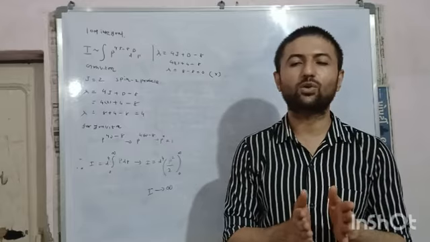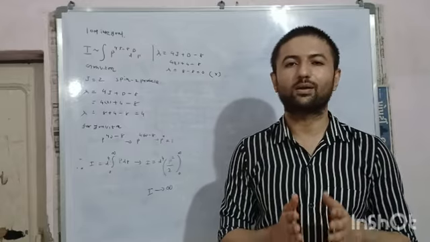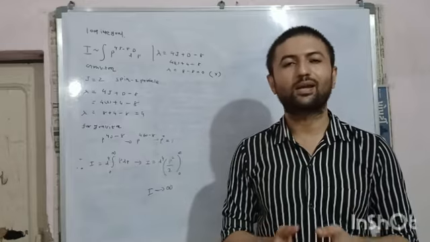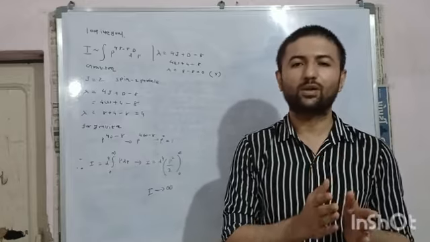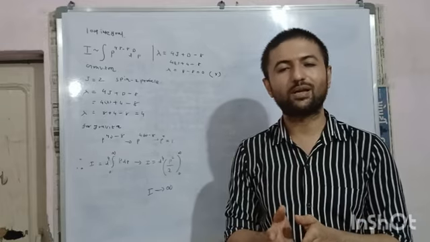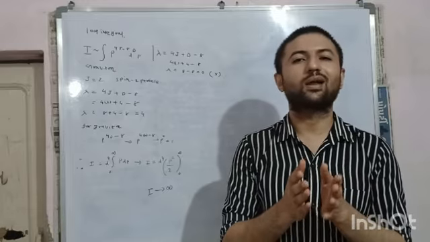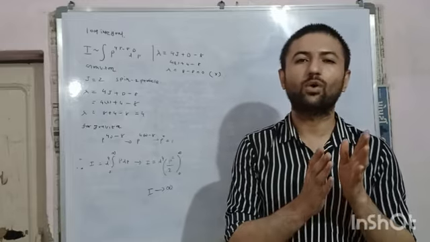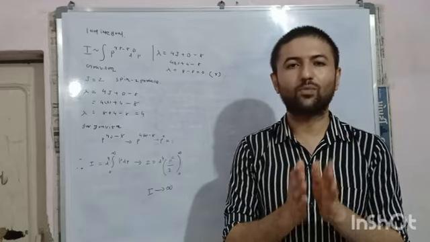For example, in case of electromagnetic interaction, the photon is described by quantum electrodynamics. In case of the W plus or minus and Z0 bosons, the weak nuclear force is described by quantum flavourdynamics. In case of the strong nuclear force, gluons are described by quantum chromodynamics. Let's take one example, that is the photon.